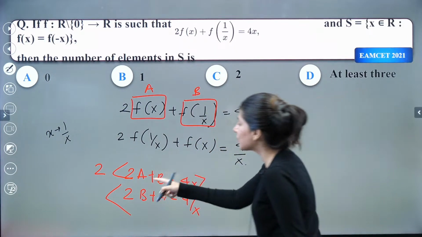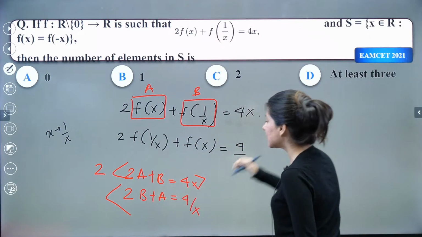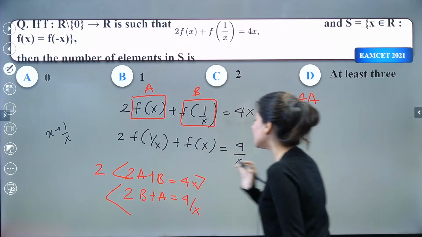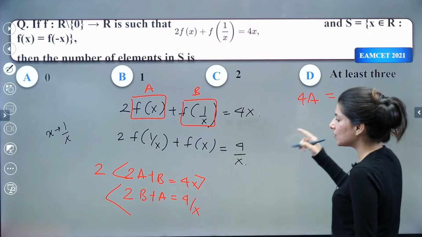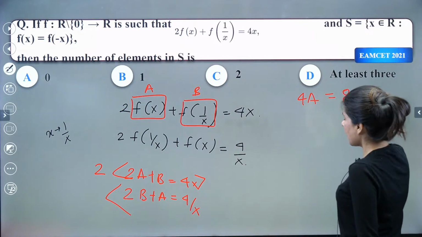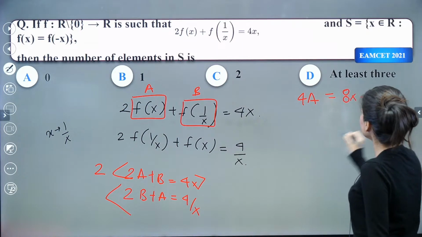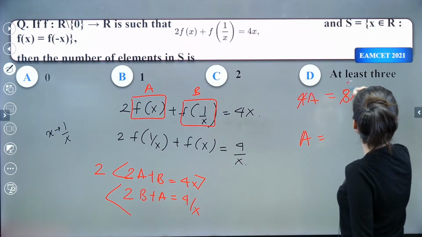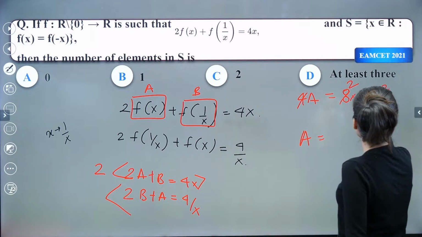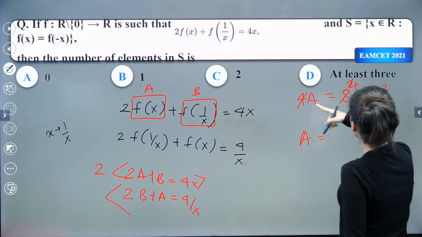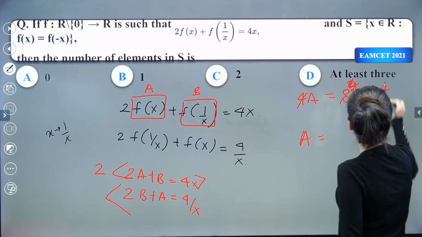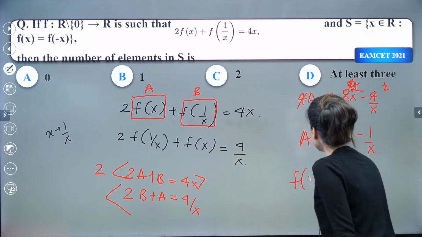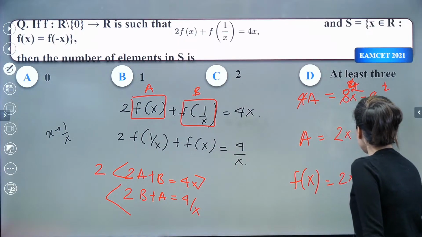So we are going to get 4a minus a, that is 3a... 2b minus 2b is gone, and on the right hand side, can you see 8x minus 4/x. So a is coming out as 2x minus 1/x. So this is your f(x), 2x minus 1/x.